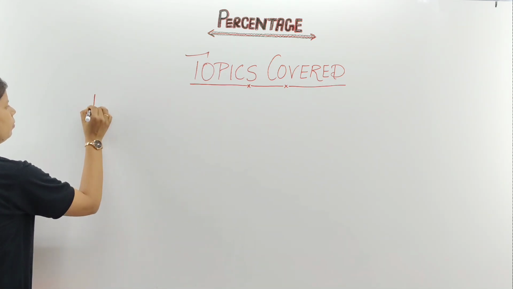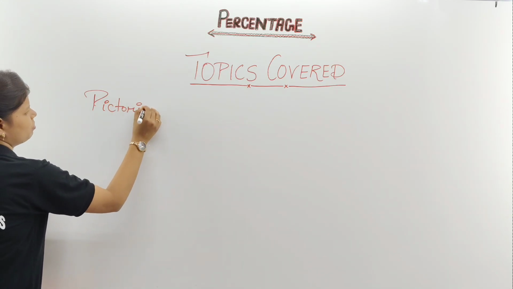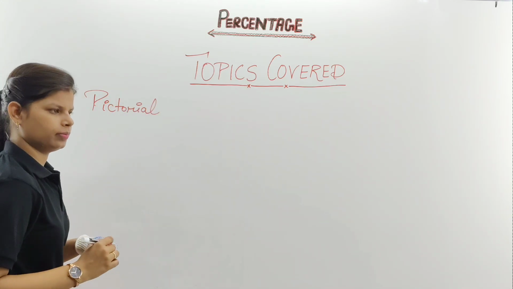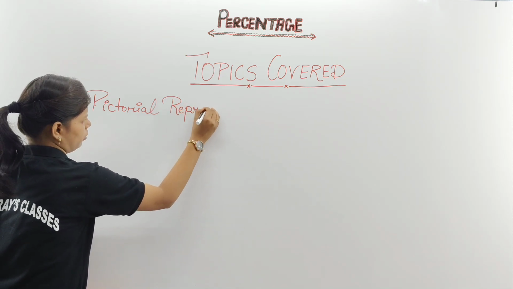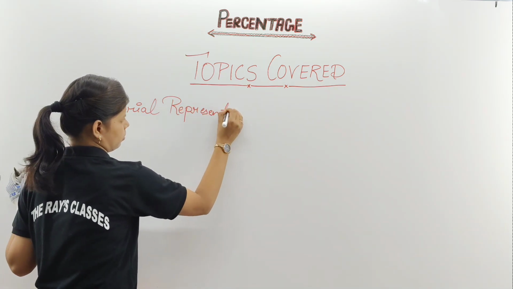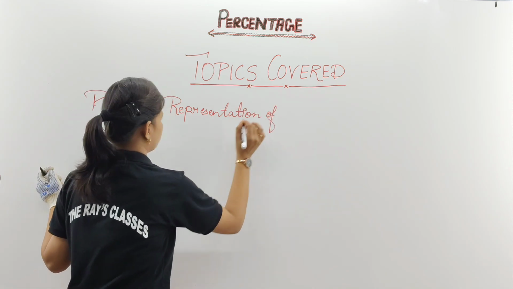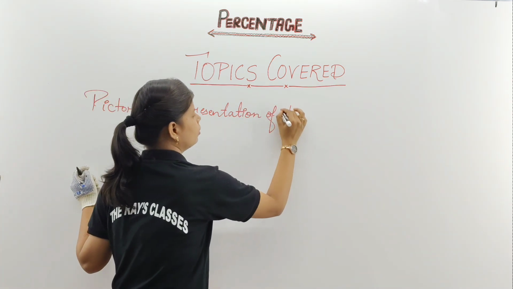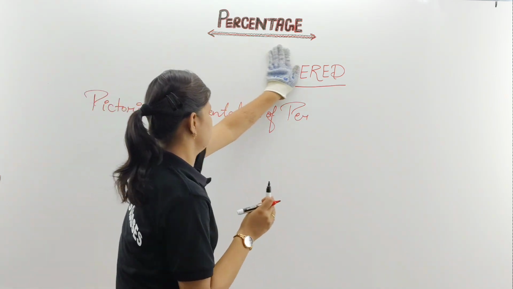Please note it down. What is pictorial representation? Can you guess what type of things we are going to read? Pictorial representation of percentage.